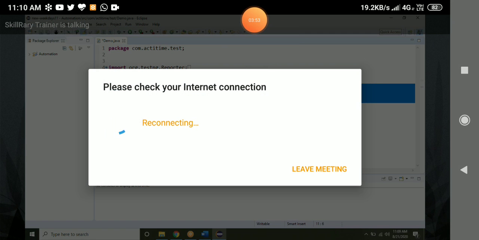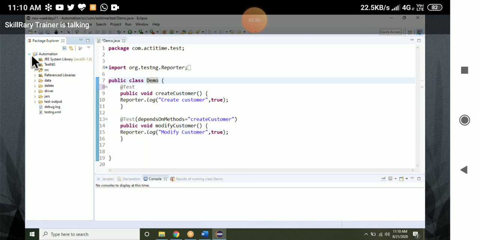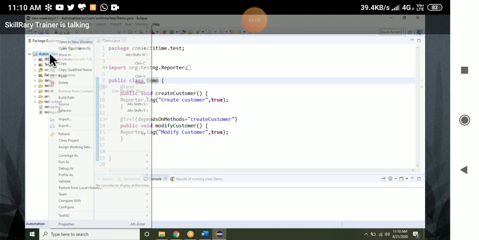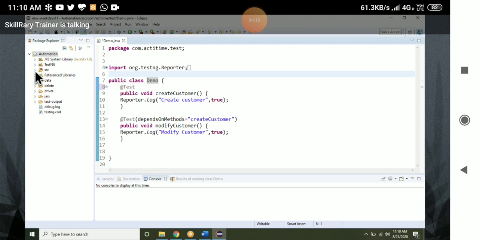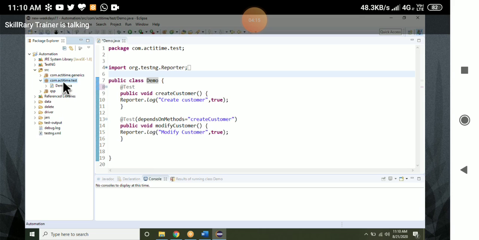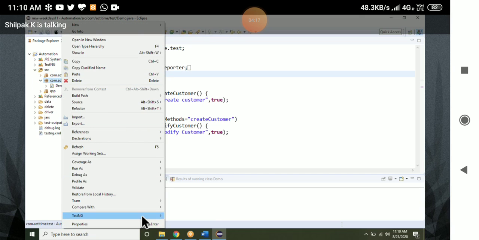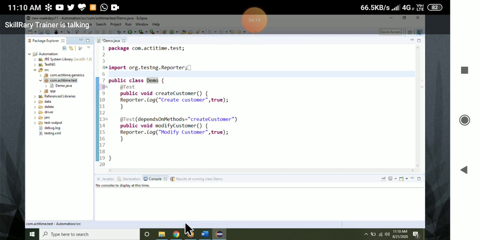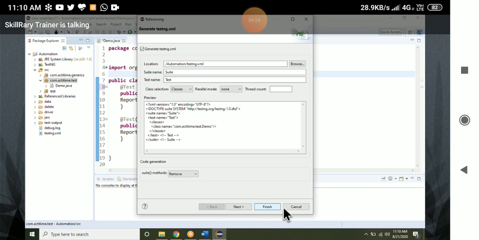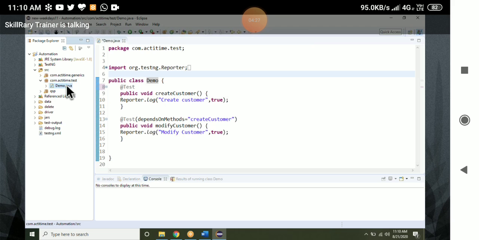And yesterday I showed you how to perform batch execution. What do you mean by batch execution? Running more than one test class. How to run more than one class? If you have more than one class, right click on automation. Is it always automation? No. Yesterday I forgot to tell you, I can also right click on the package, go to TestNG, and convert it.